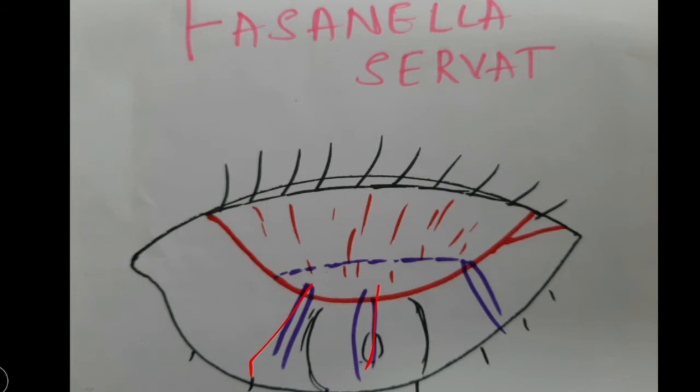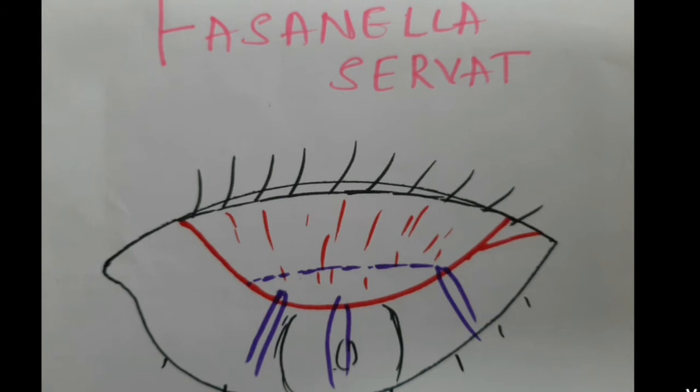Then you put 3 traction sutures here and measure the amount of resection you want to do. Then use 2 artery forceps to crush the tissues, or you can use an RF artery to mark and cut this part of the tarsal plate along with the conjunctiva and the Muller's muscle. Then go on doing continuous sutures, which will approximate the conjunctiva to the tarsal plate.